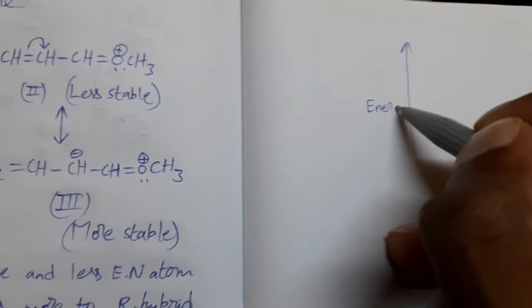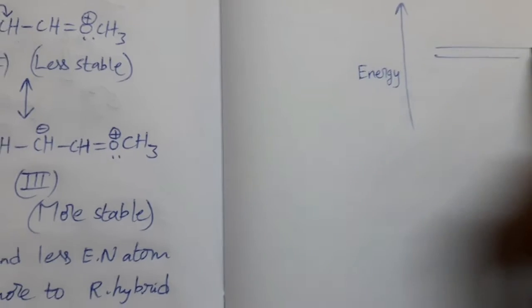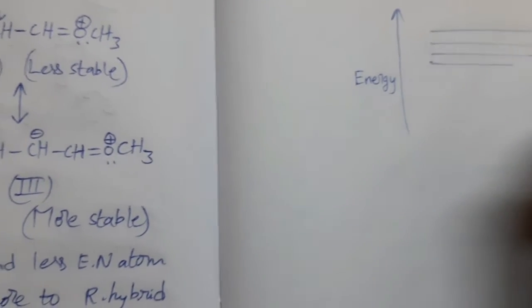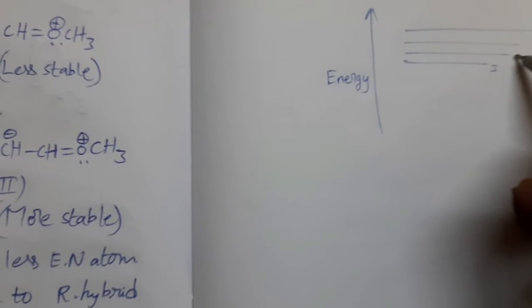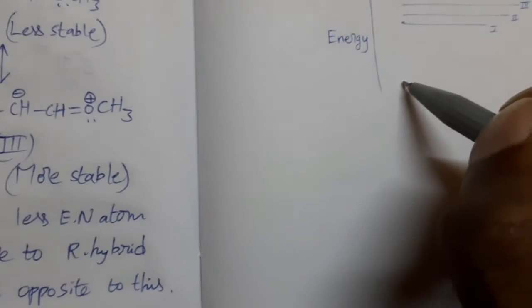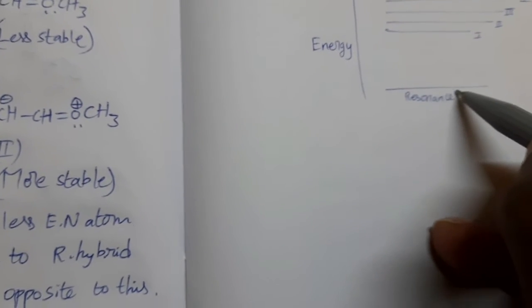Increasing energy, and canonical forms of a particular molecule. First one, second, third and fourth. This is the resonance hybrid.